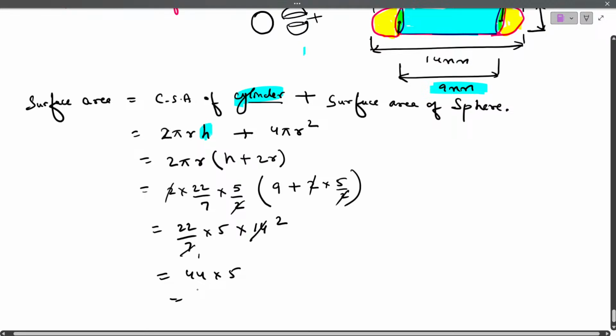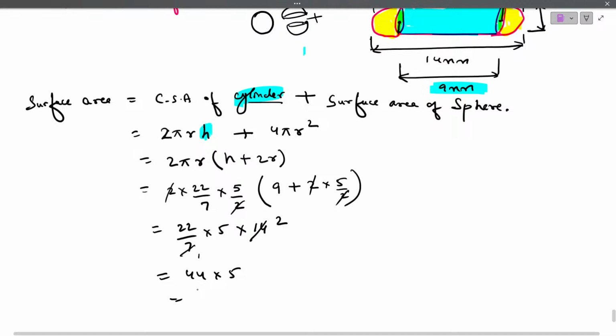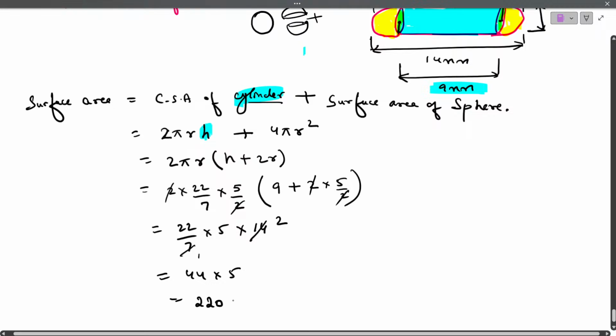So if you multiply both, what is the answer? 44 into 5, 220 centimeter square.